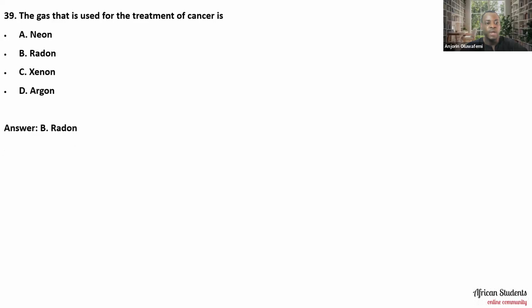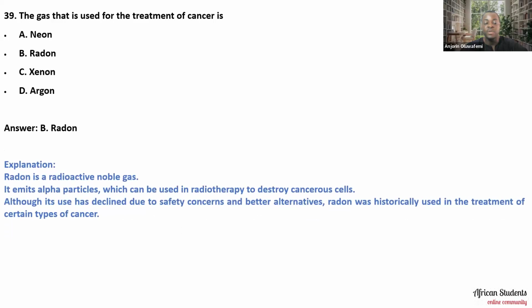And why do we choose radon? It's because radon is a radioactive noble gas. It emits alpha particles, which can be used in radiotherapy to destroy cancerous cells. Although its use has declined due to safety concerns and better alternatives, radon was historically used in the treatment of certain types of cancer. Neon is not the answer; it's mostly used for lighting, neon lights and the like.